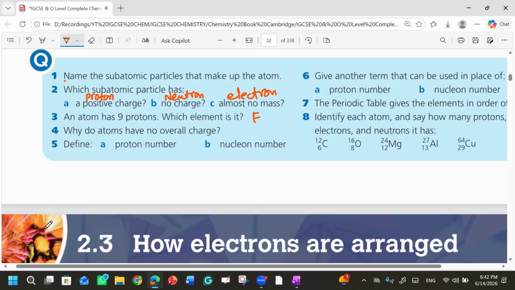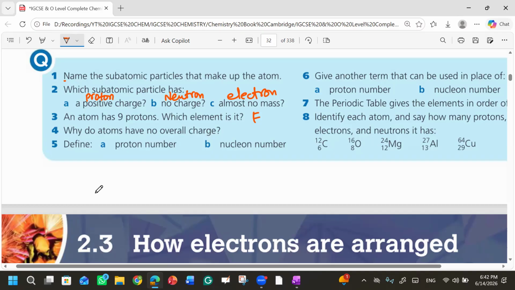Okay. Define a proton number and nucleon number. Question number 5. Proton number is the total number of protons in the nucleus, because protons are always present in the nucleus.